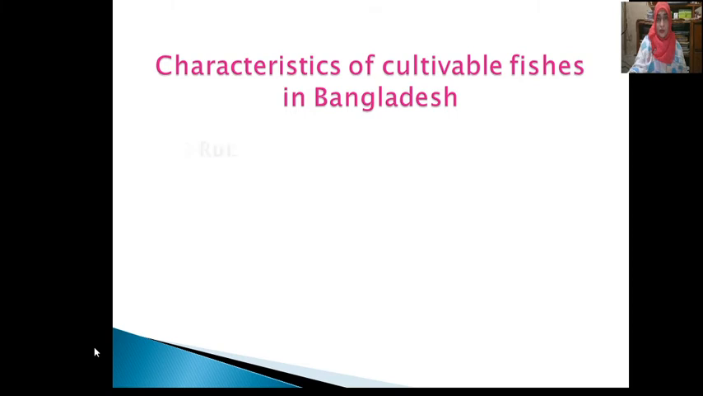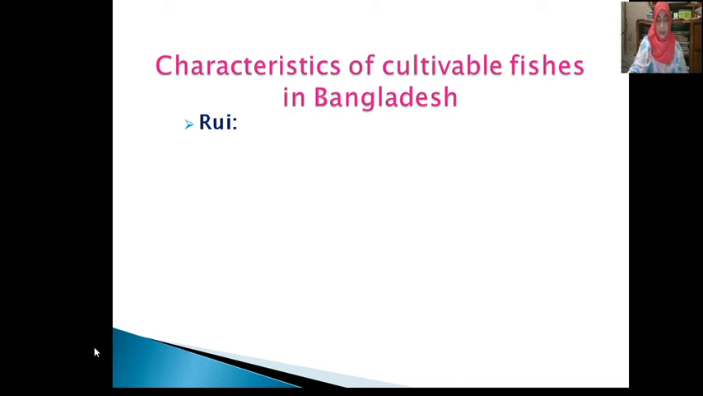Now I discuss with you characteristics of cultivable fishes in Bangladesh. Though many kinds of fishes are found in Bangladesh, all of them cannot be cultivated in ponds. The fishes whose young ones are easily available, grow quickly, have demand and fair price in the market, and are nutritious and tasty to eat are cultivated in the pond. Moreover, these fishes can digest efficiently the natural food of the pond and the supplementary food provided from outside.